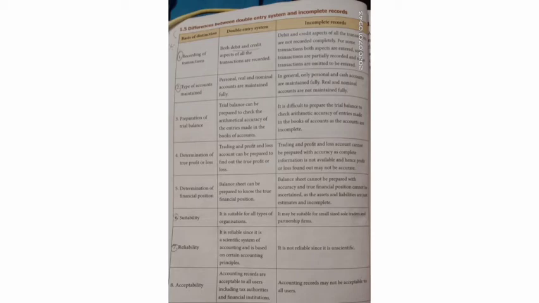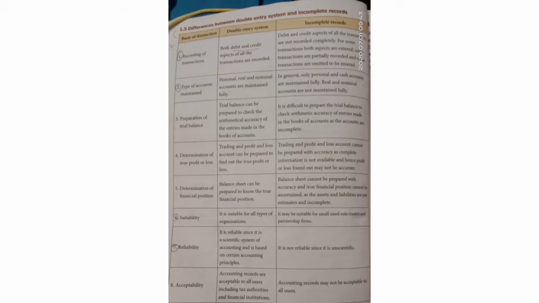The double entry system is suitable for all types of organizations. Incomplete records, suitability: the double entry system is suitable for all types of organizations. Incomplete records is suitable for only small-size sole traders and partnership firms alone.